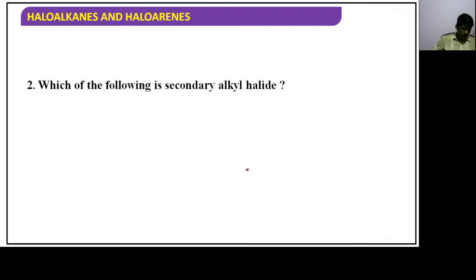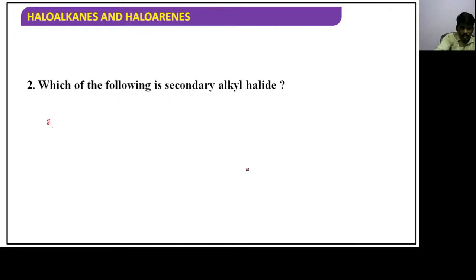Karthik, that is not B. Okay, check the answer carefully. 2-methyl 2-chloropropane. Joel, that is C, correct answer. Now you can check it. Now let's move on to the second question.